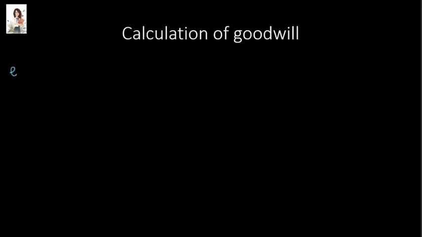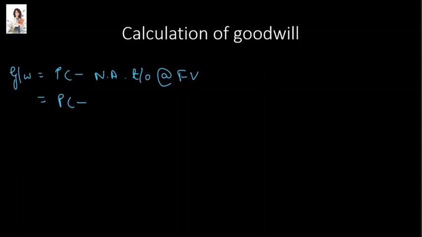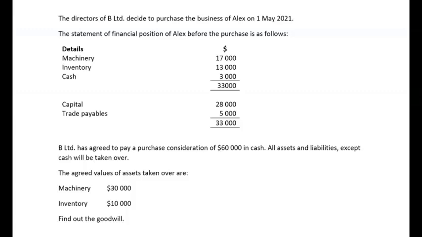We know that the formula for goodwill is purchase consideration minus net assets taken over at fair value. That is purchase consideration minus net assets means what? Assets minus liabilities taken over at fair value. We know that B Limited has agreed to pay a purchase consideration of $60,000 in cash.